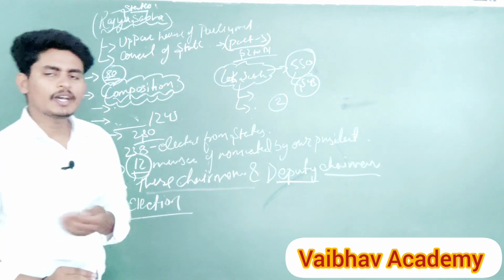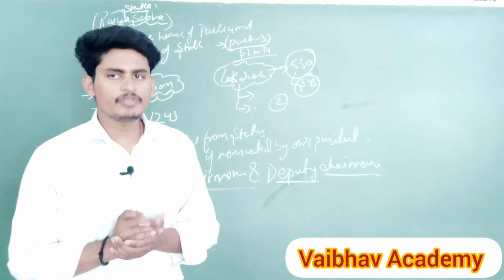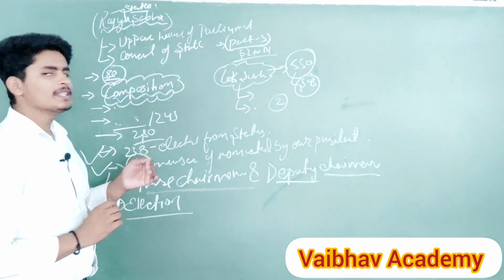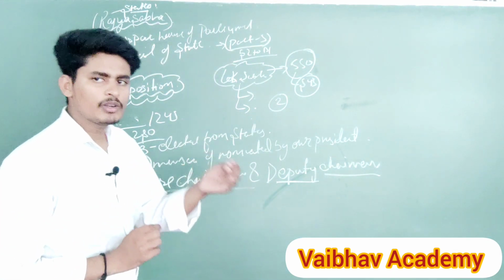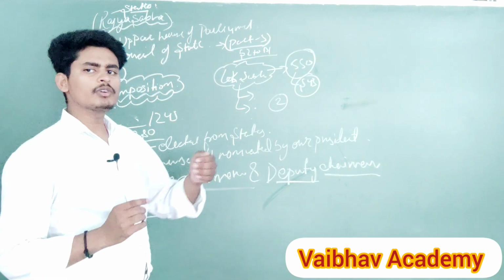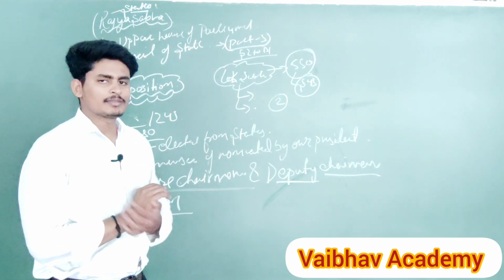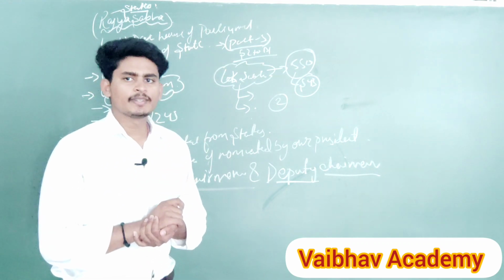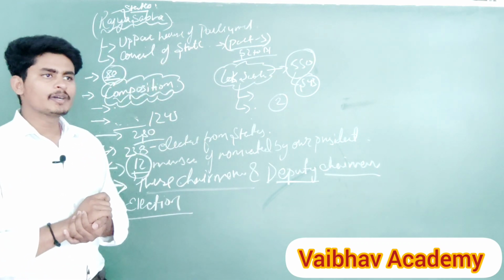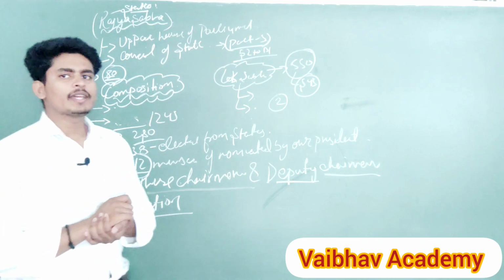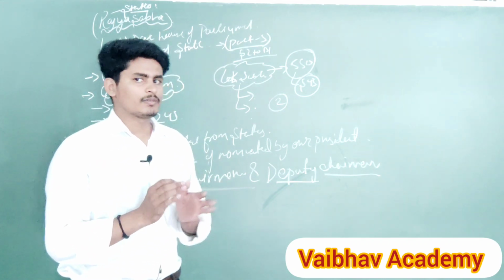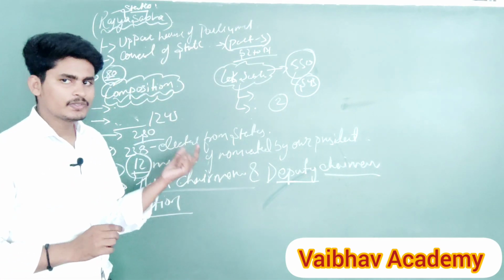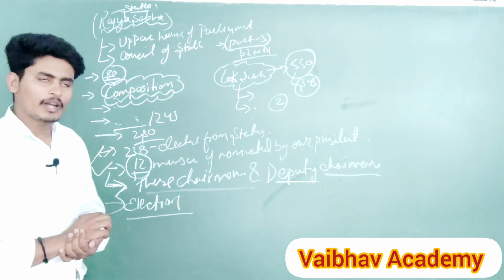See, the members of Lok Sabha are directly elected by the people of India. So ultimately they have more power. They have more seats in the parliament, so they exercise more power than Rajya Sabha. But the Rajya Sabha is the permanent house of our parliament. In the case of aggression or any war situation, the Lok Sabha is dissolved, but Rajya Sabha is never dissolved. Rajya Sabha is the permanent house of our parliament.